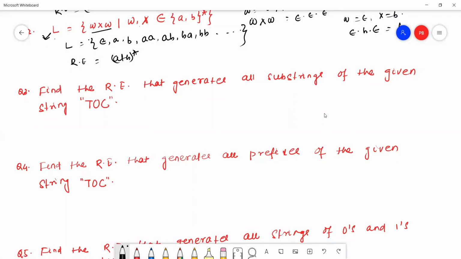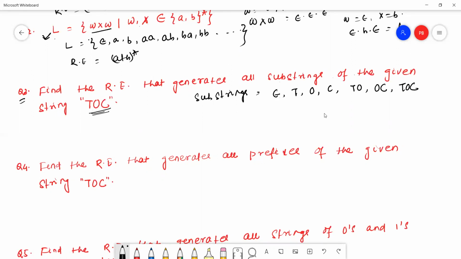Now we'll see the third question. Find the regular expression that generates all substrings of the given string TOC. Now we have to find the substrings of TOC. Here the substrings are epsilon, T, O, C, TO, OC, TOC.